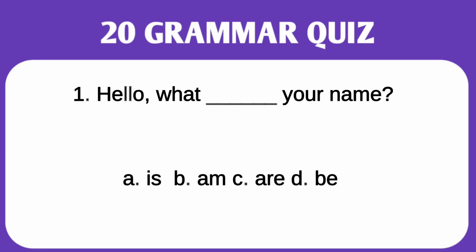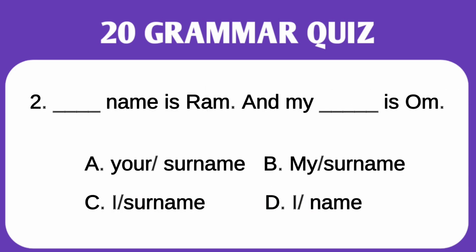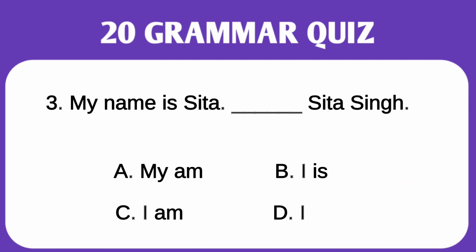First question is, hello, what is your name? Four options are there and you have to choose the right one. Second question, my name is Ram and my dash is Om. You have to choose the correct option within 10 seconds. The correct answer is my and surname.